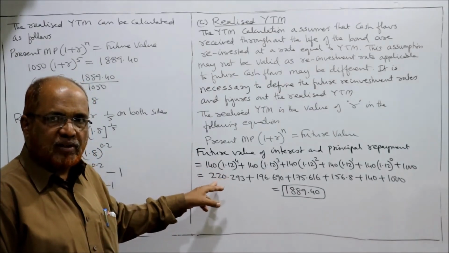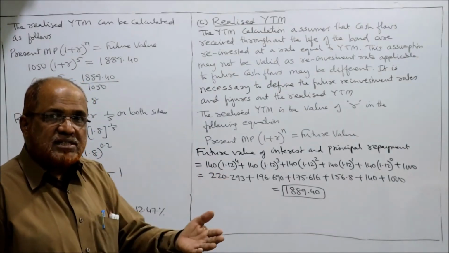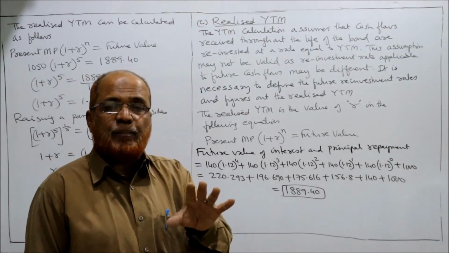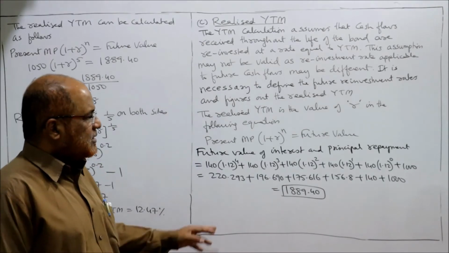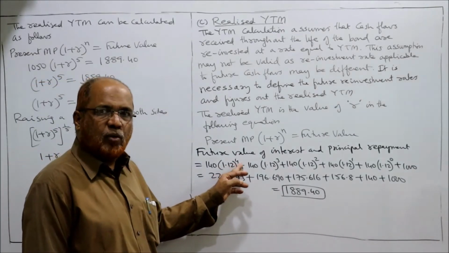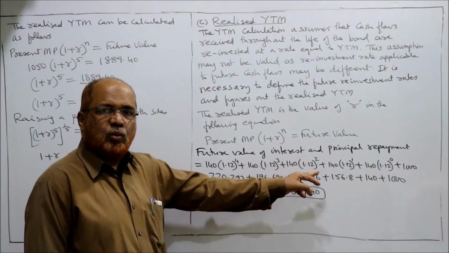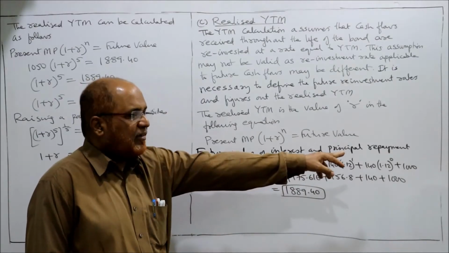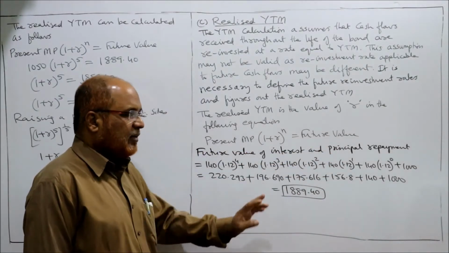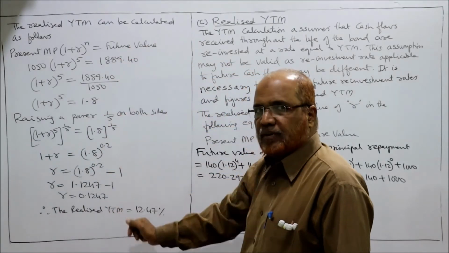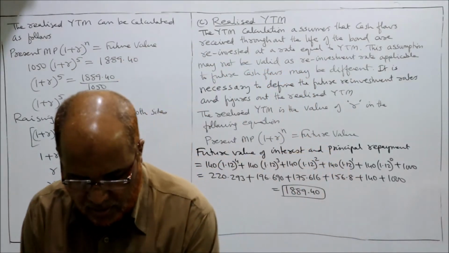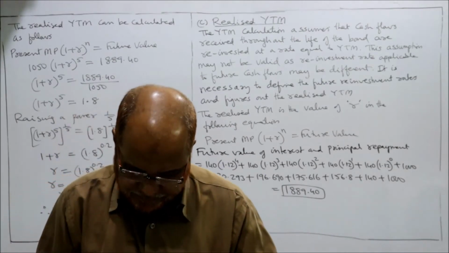Reinvestment rate 12% given in the problem. तो 1.12 to the power of 4, 3, 2, 1, 0. Then last में 1000 principal amount. So we get 1889. Then substitute, we'll get the answer. This is called the realized YTM.